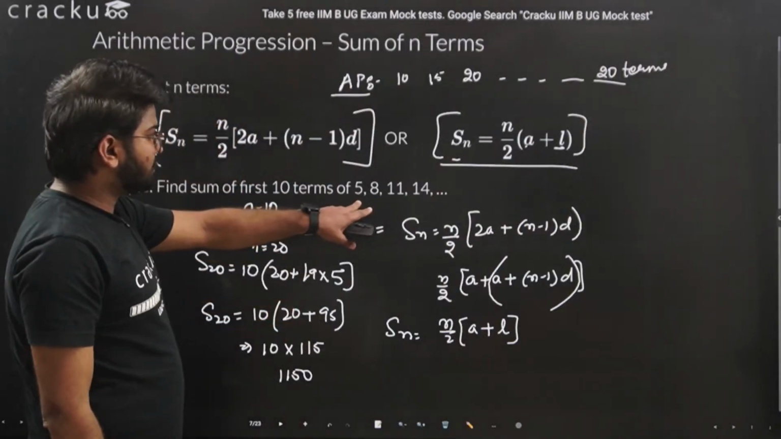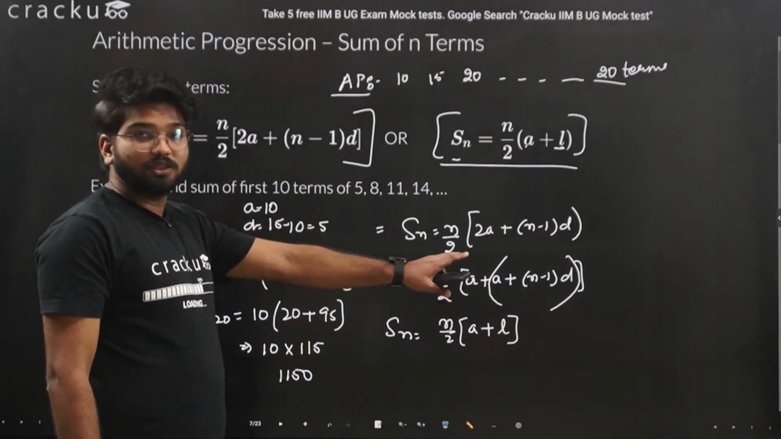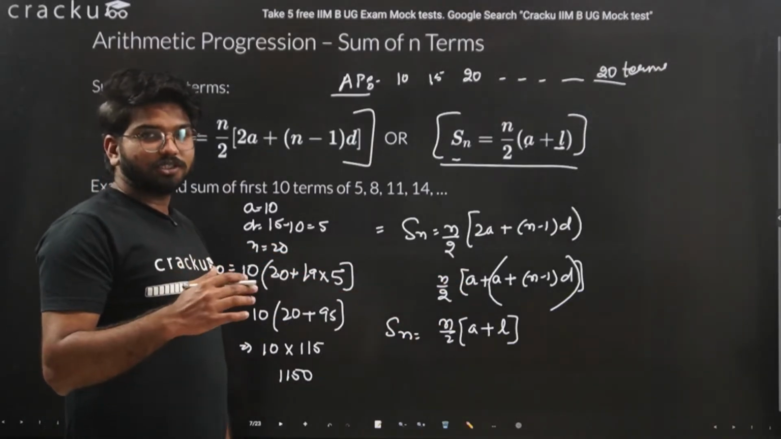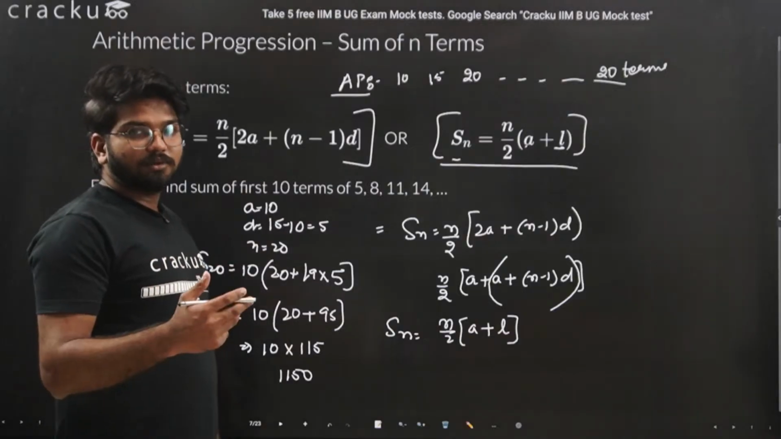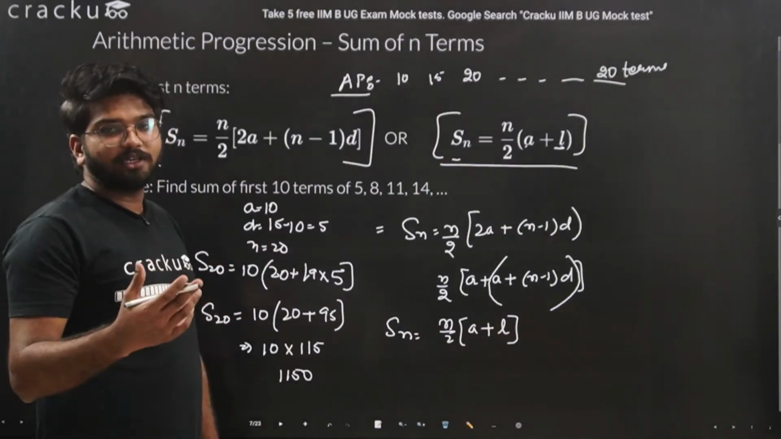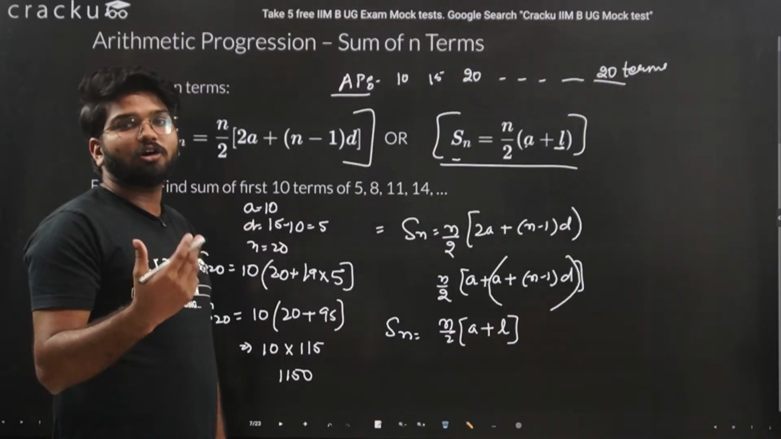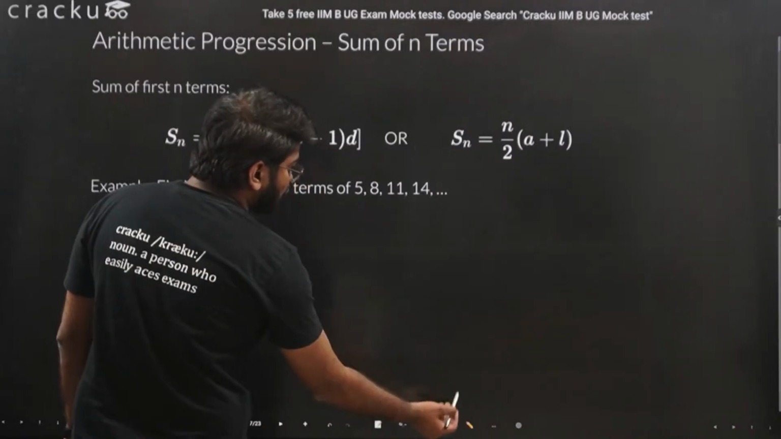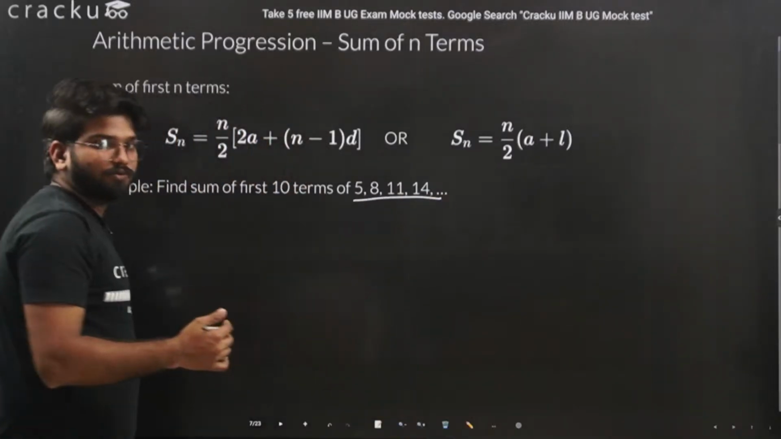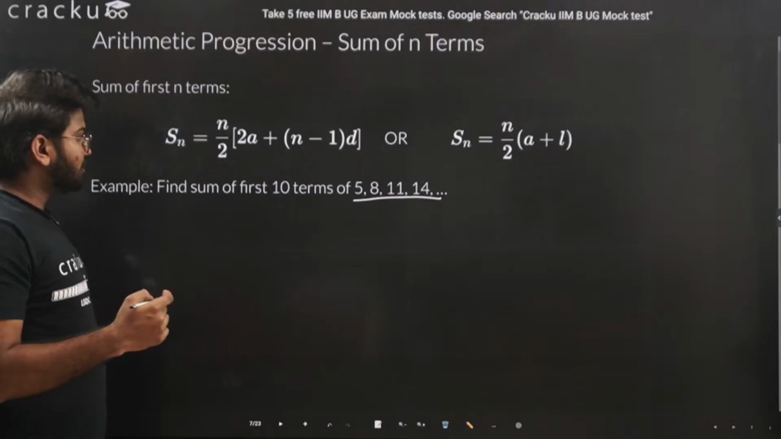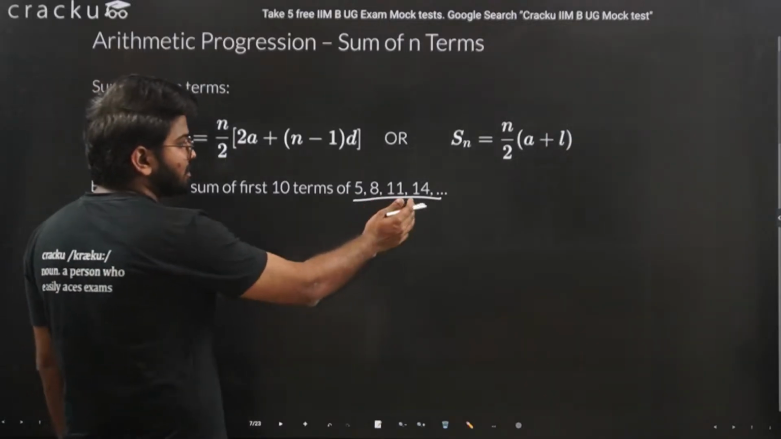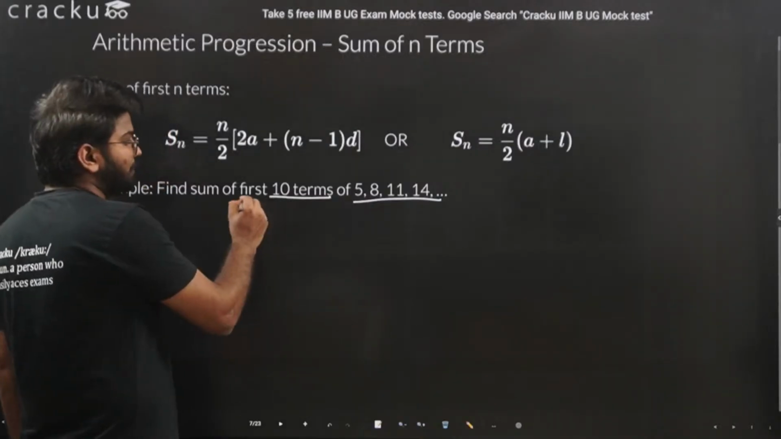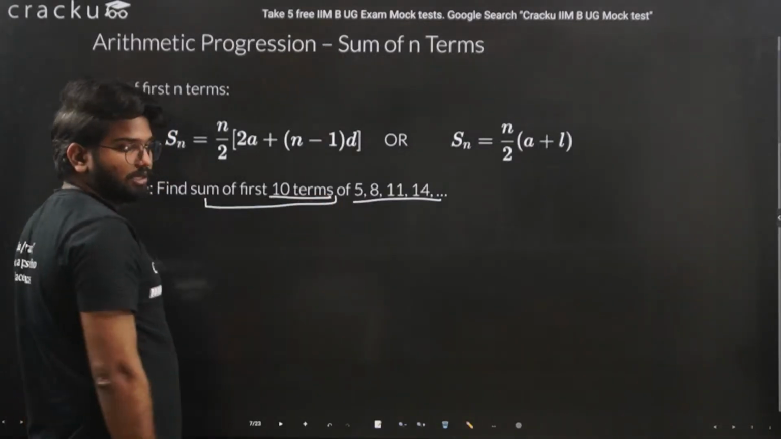So there are only these two formulas for finding the sum of an arithmetic progression if you are given the first term and the common difference, and obviously how many terms there are in the sequence. Let's do one more question here. Let's try to find the sum of the terms in this sequence. We need to find the sum of the first 10 terms in this sequence.